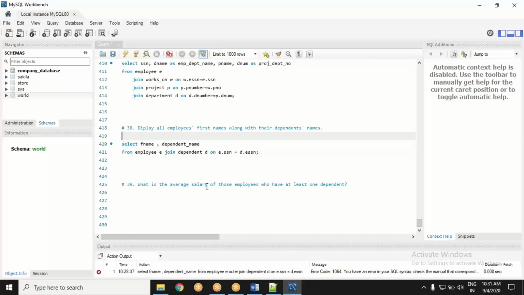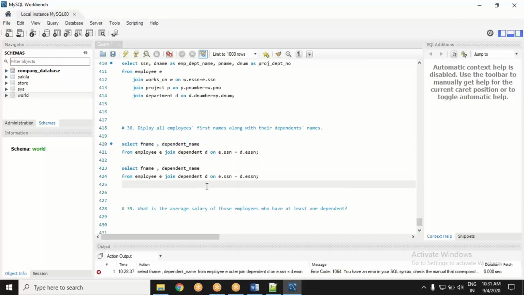What else can be done? Can you play a trick? Yes, we can play a trick. See what's going to happen. It is the same query. If I say left join, what is going to happen with this query? There are two tables, employee and dependent.